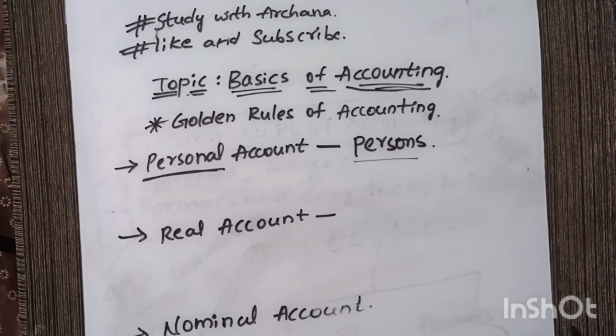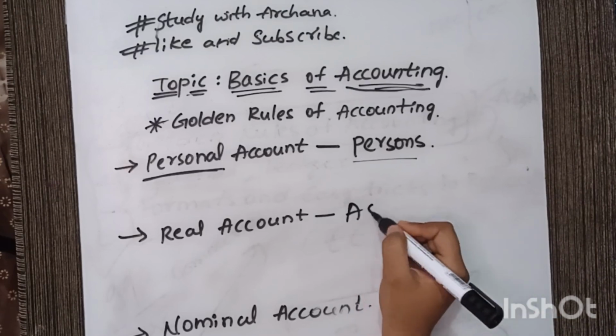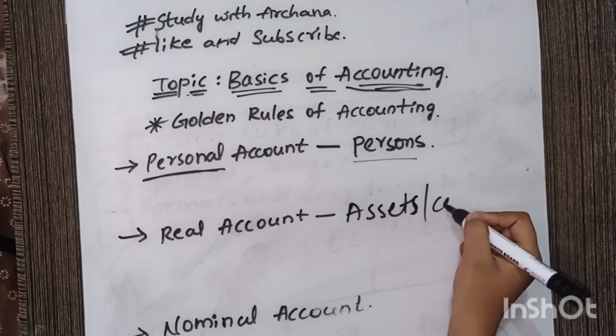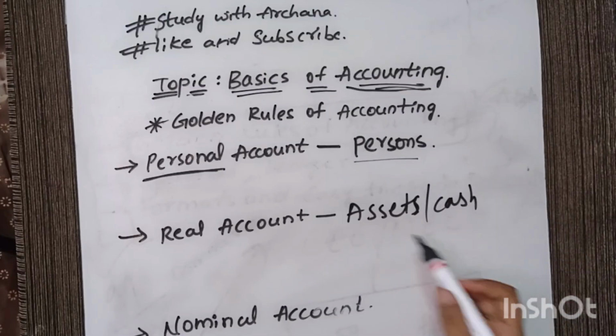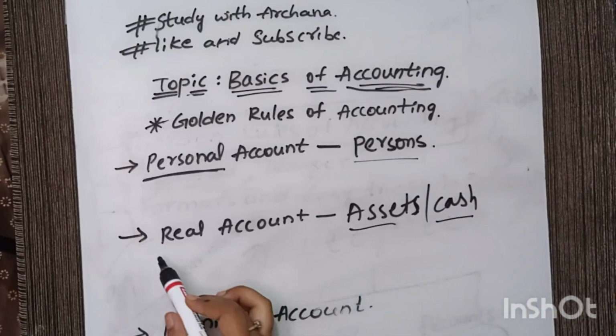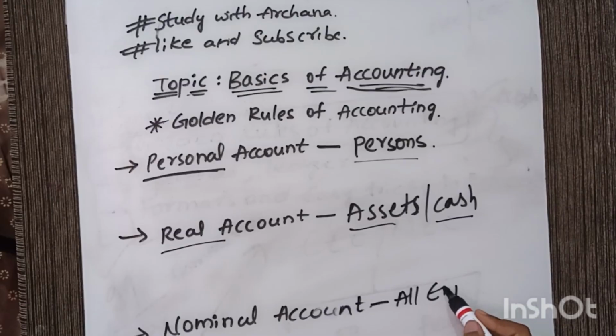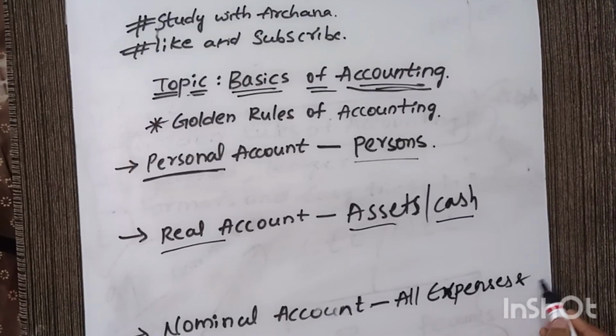And what about real account? Real account is all about assets and whatever assets or cash you have. Assets and cash come under real account. And what is nominal account? In nominal account, we deal with all the expenses and losses or incomes or gains.